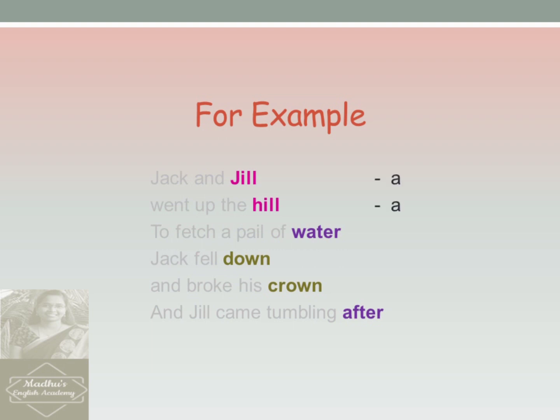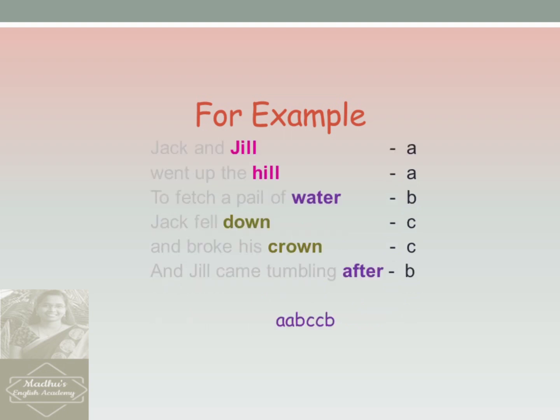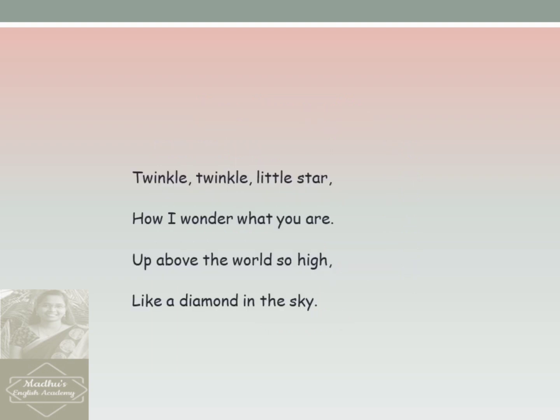Jill and hill rhyme with each other, so let us label them as A and A. Water and after rhyme with each other, so let us label them as B and B. Down and crown rhyme with each other, so let us label them as C and C. So the rhyme scheme in this stanza is A, B, C, B. So this is how you should identify rhyme scheme.